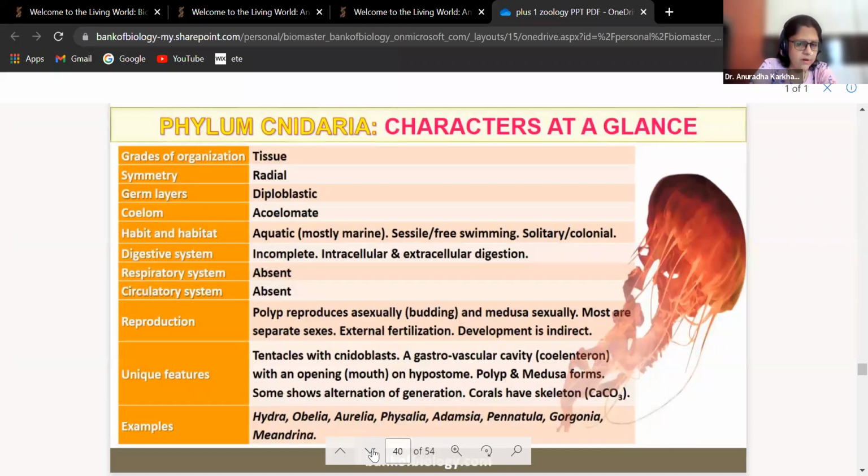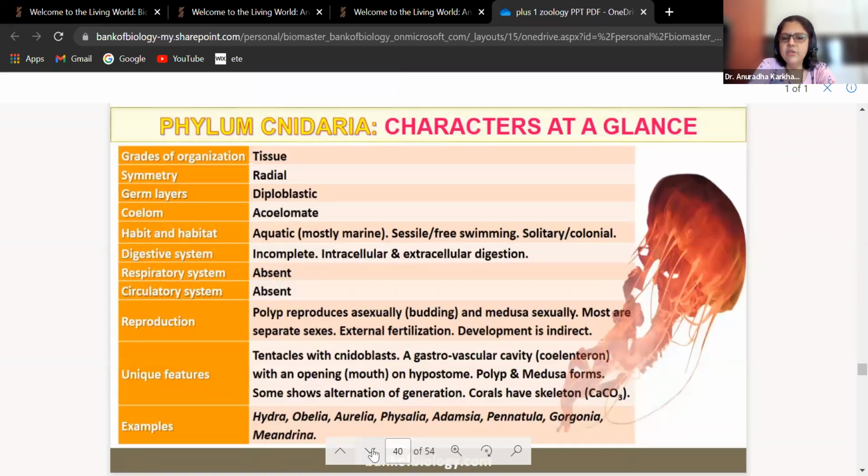I hope you all remember the meanings of all these. External fertilization means fertilization takes place in the water body. Indirect development means intermediate larval stages are formed. Unique features: tentacles with nematoblasts, gastrovascular cavity with an opening on the hypostome, polyp and medusa forms.